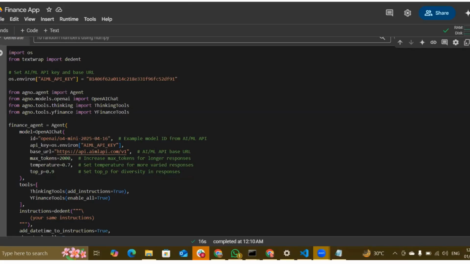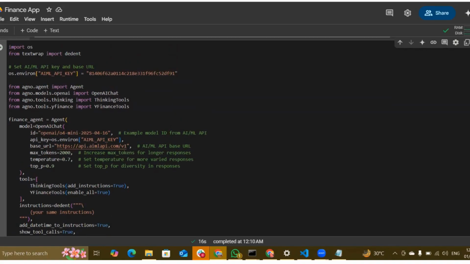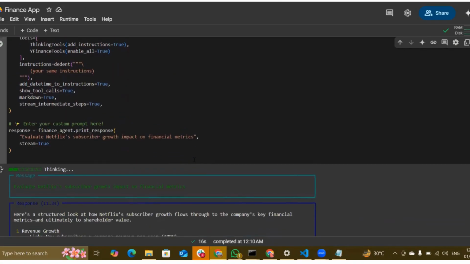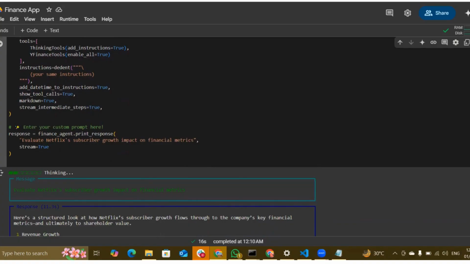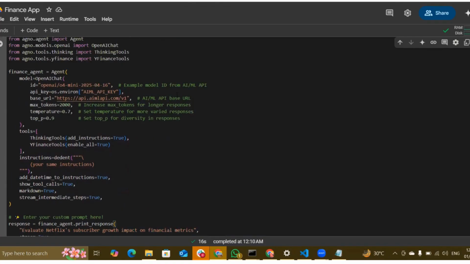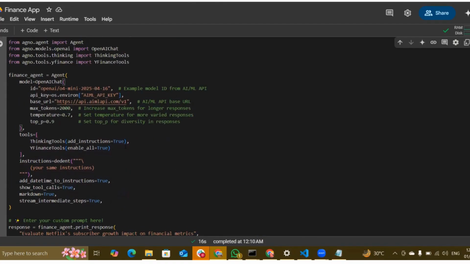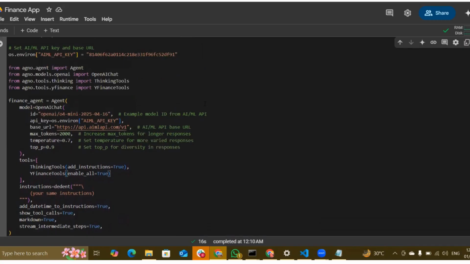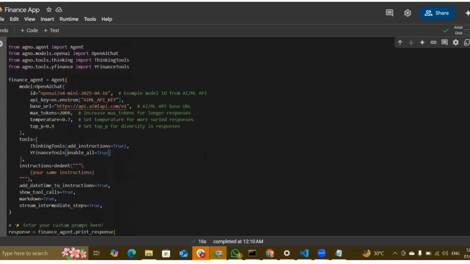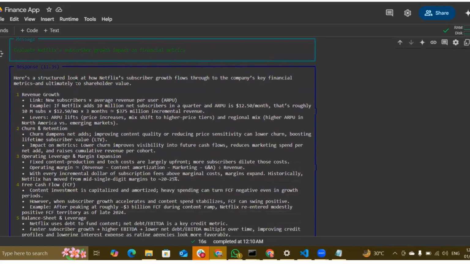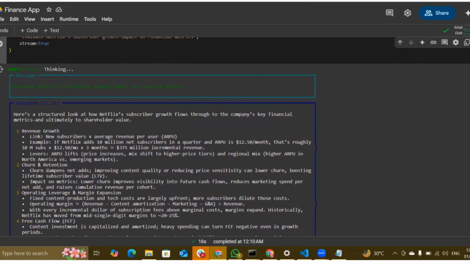Okay, so this is the demo in Google Colab. This is our finance application, in which I have added the Agno library to support my finance agent, and I have also integrated AI ML API here. At this line of code, I have put: evaluate the Netflix subscriber growth and platform finance metrics. I have also added maximum tokens here so I get a lengthy response. Previously, I was not using that, and I had a small response. So as I run this, the agent thinks, and it gives me the complete details of my given prompt.